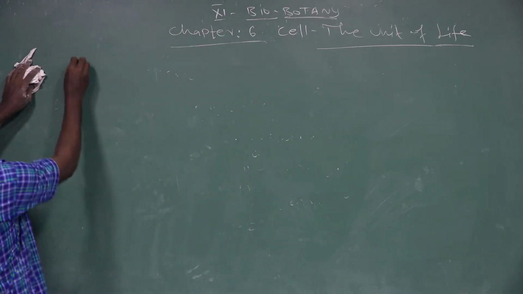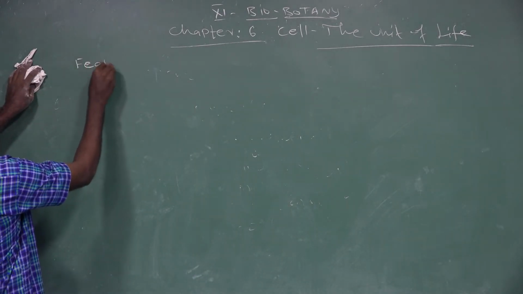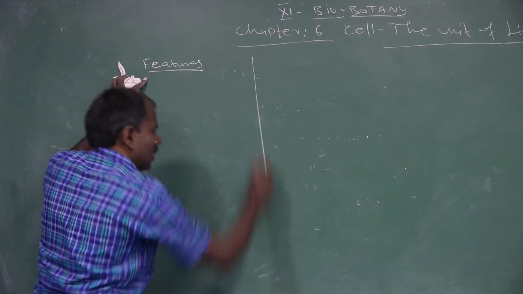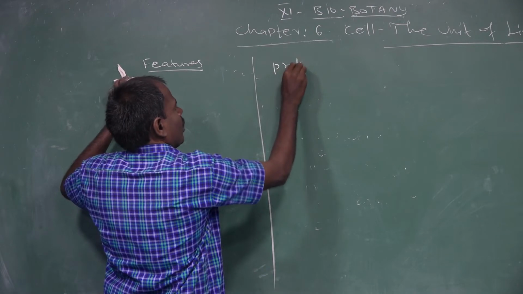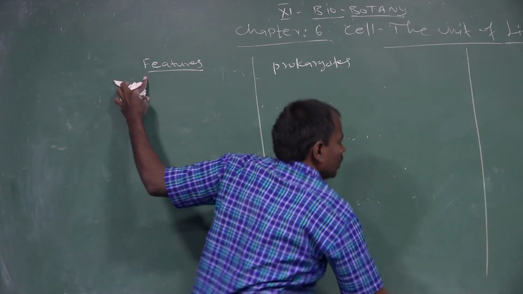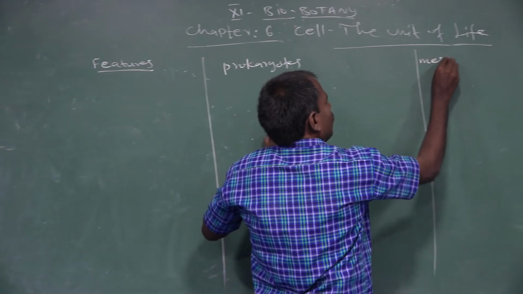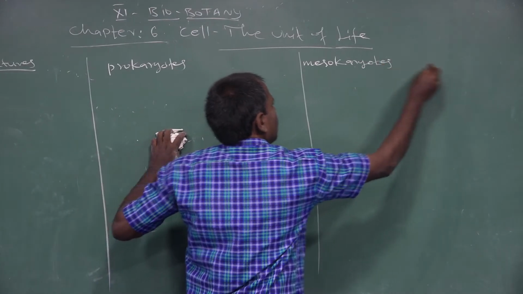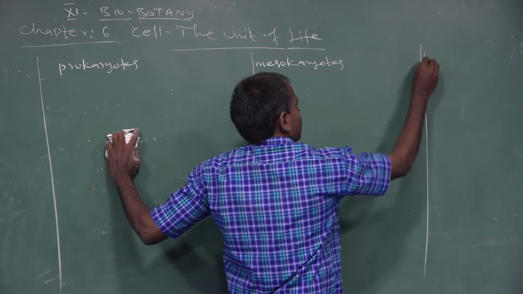The features of cellular characters: first prokaryotes, then mesokaryotes, then eukaryotes.